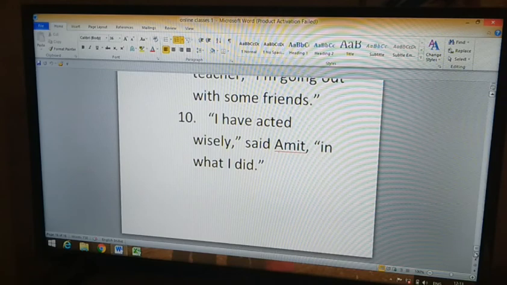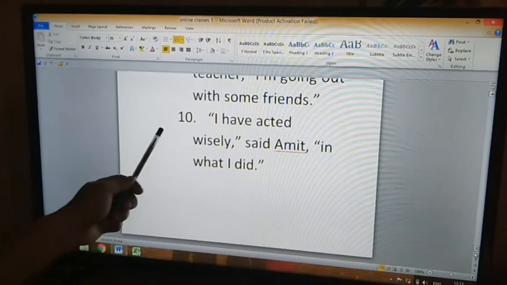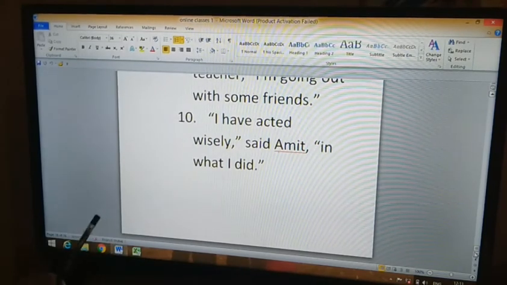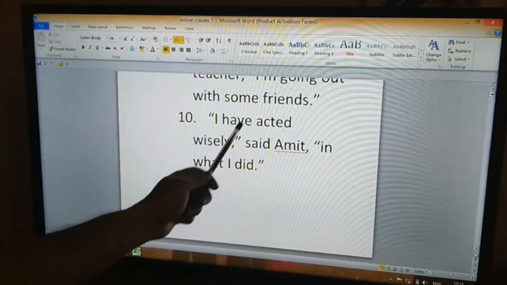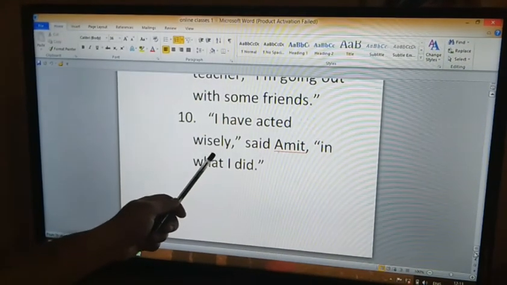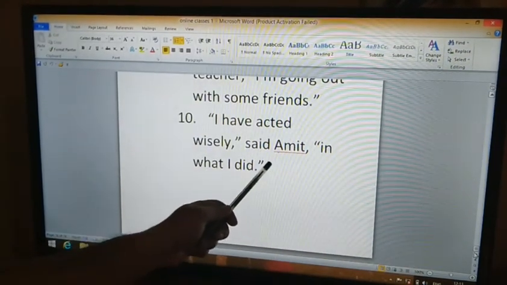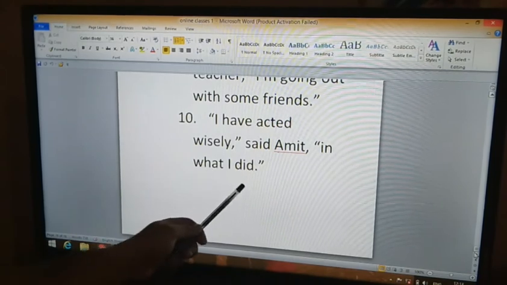And the last one is 10. "I have acted wisely," said Amit, "in what I did."